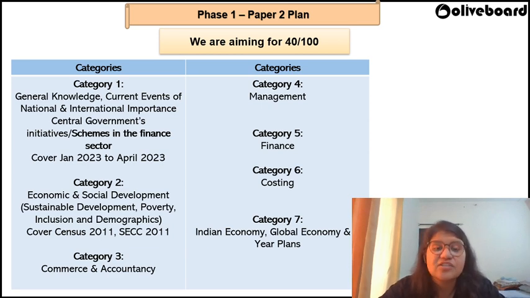Category 7 stands to be Indian economy, global economy, and 5-year plans. This is again very important for us because they have mentioned it separately. These are like chapters. This is also of prime importance for us to cover, right? So in case you're somebody who is lost in the pattern, don't worry, just pause for a minute, see these categories, you'll be able to get a hold of the syllabus.